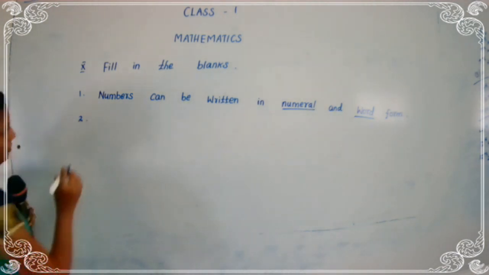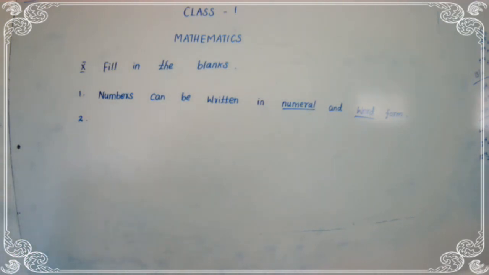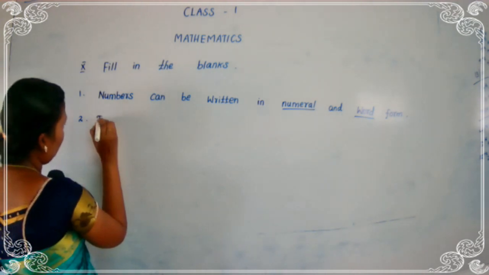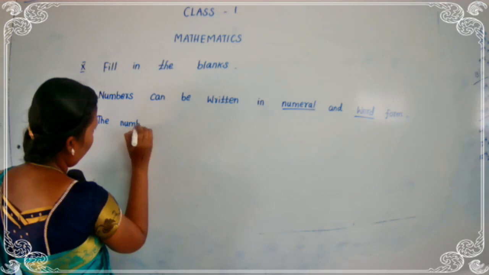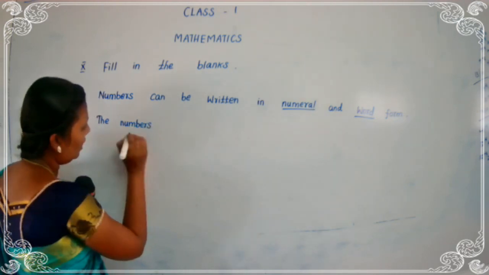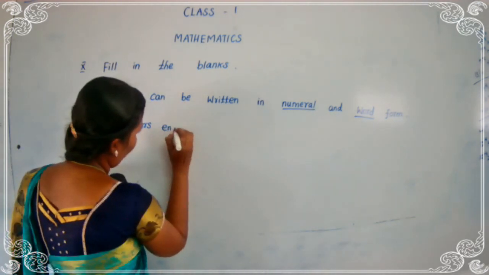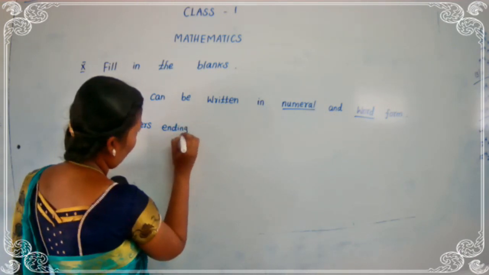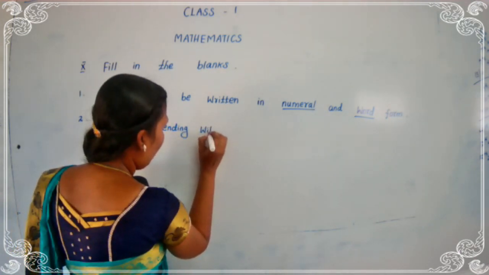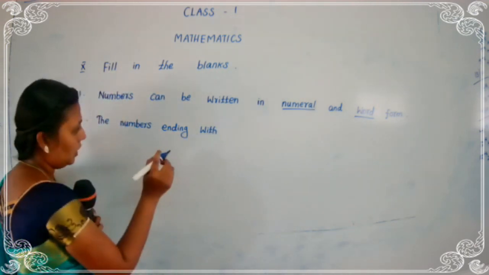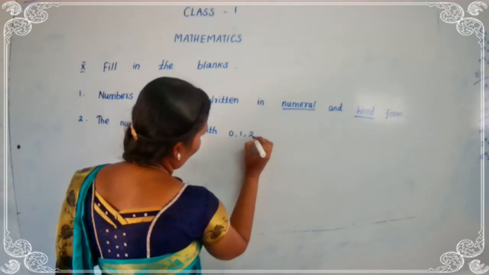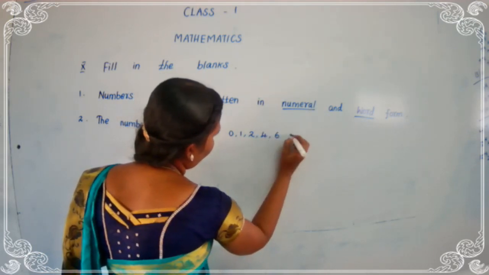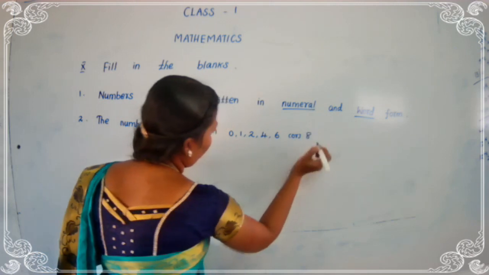The second one. The numbers, N-U-M-B-E-R-S, ending, E-N-D-I-N-G, with 0, 2, 4, 6 or 8 are called, C-A-L-L-E-D, even, E-V-E-N, numbers.